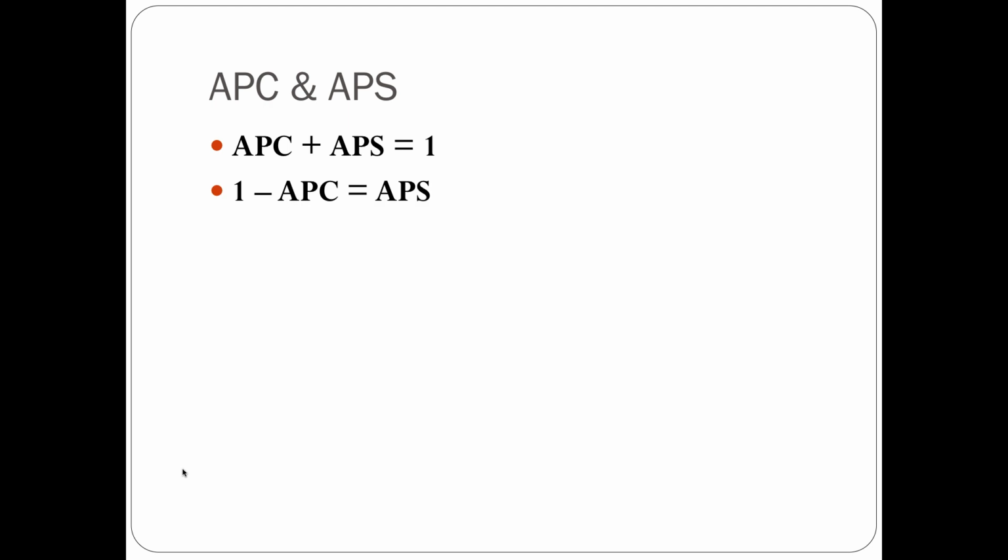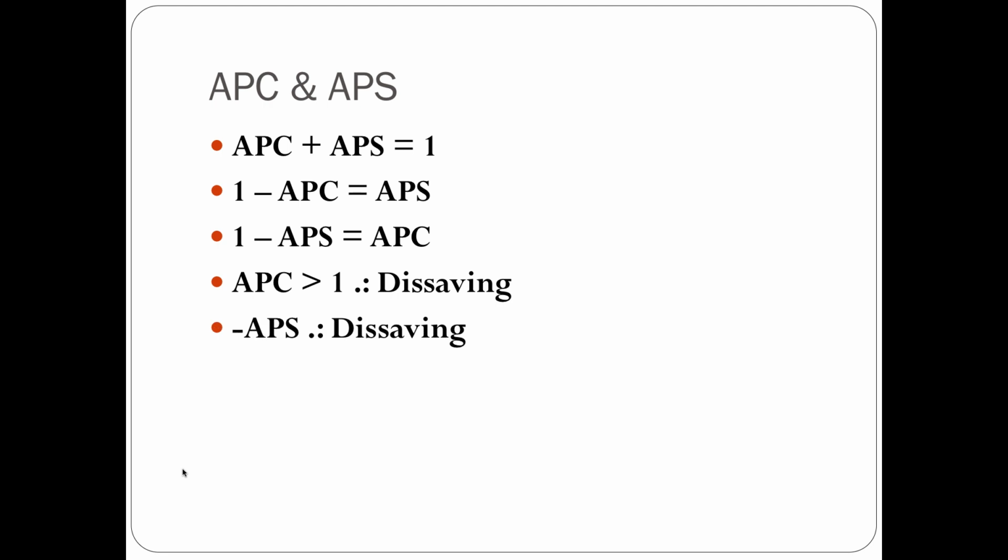Now you have some algebraic manipulations. 1 minus APC is equal to APS. 1 minus APS is equal to APC. If your APC is greater than 1, that is dissaving. You're spending more than your disposable income. And if you have negative APS, that is also dissaving.